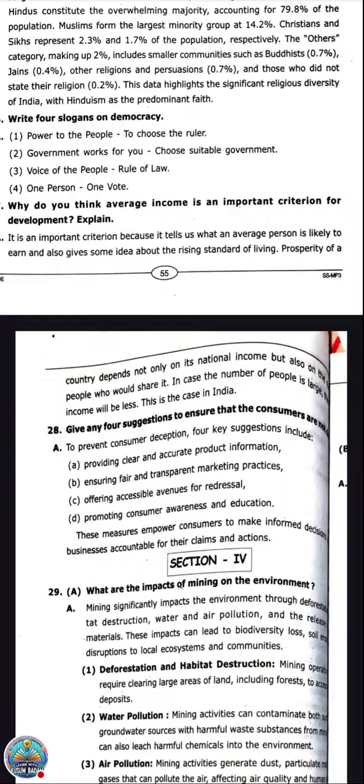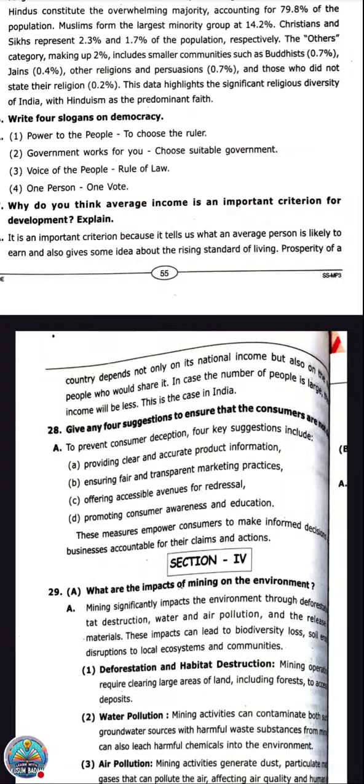So here the answer is given. It is an important criterion because it tells us what the average person is likely to earn and also gives some idea about the rising standard of living. Prosperity of a country depends not only on its national income but also on the number of people who share it. So development of the country depends on the people who are sharing it.